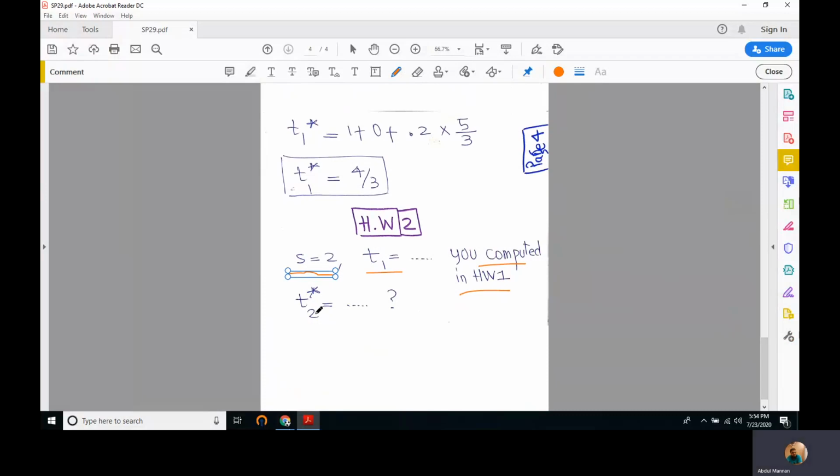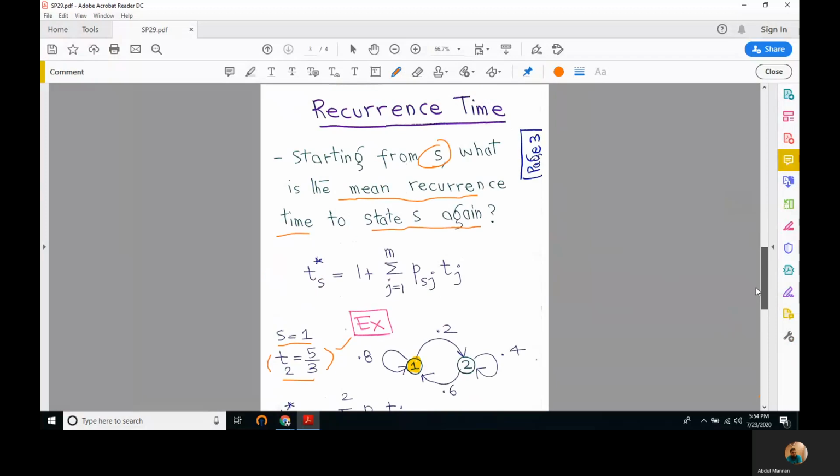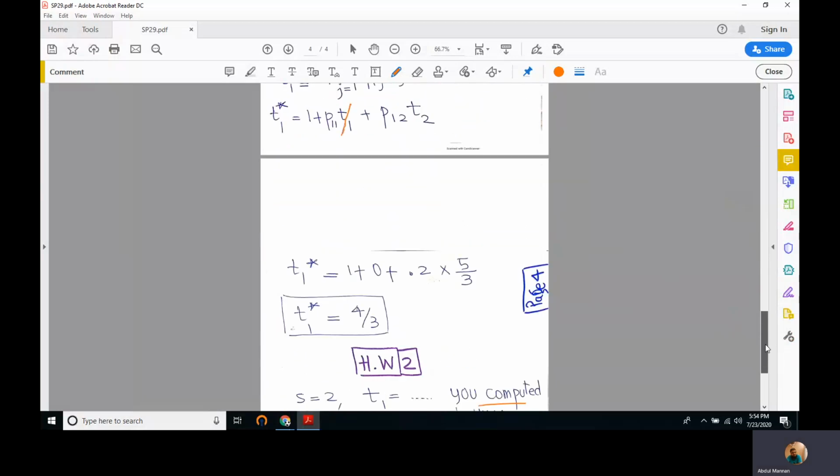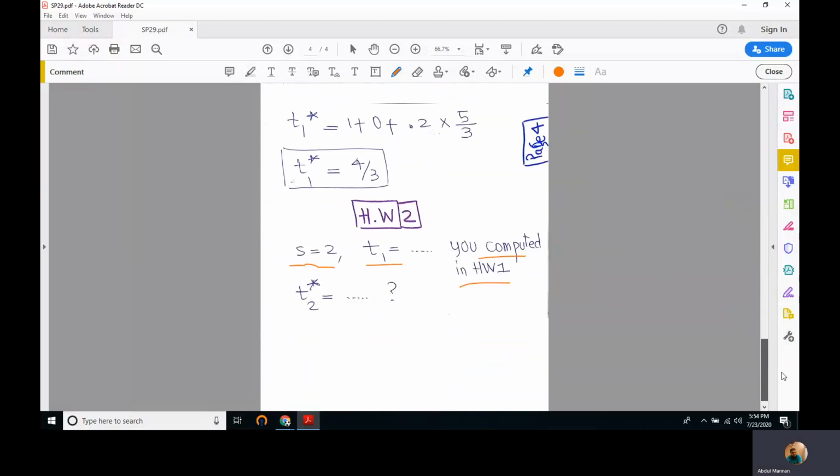You'll write the recursion-based formula for T2 static, you will derive this formula, and you will find the recurrence time for state 2.